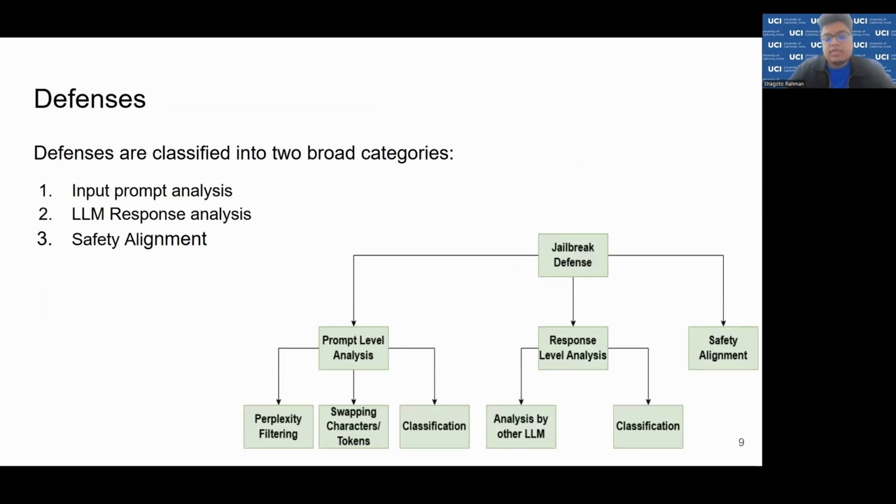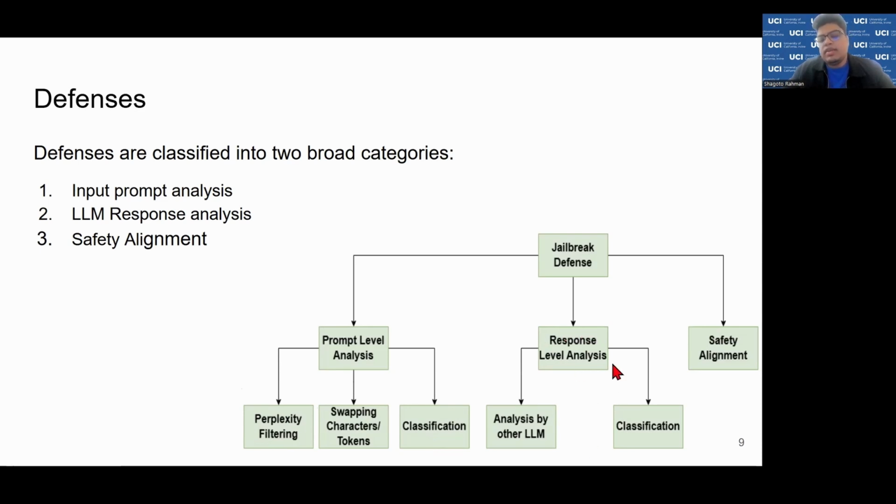As a result, since there are different kinds of attacks, you have to defend against those jailbreaks, and research is ongoing in this area. Obviously, there are three different types of analysis. This one is prompt-level analysis, on the prompt before it goes to the LLM. You can analyze that through perplexity filtering, which checks the flow of the prompt, whether there is an inconsistency or not, swapping different characters or words in your prompt to see if the output changes, and classifying the prompt itself as harmful or harmless.